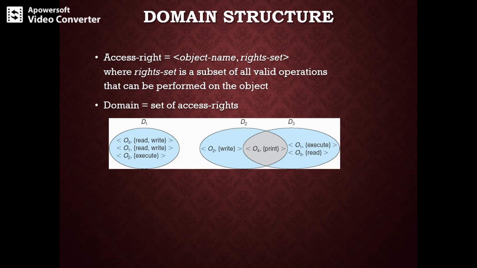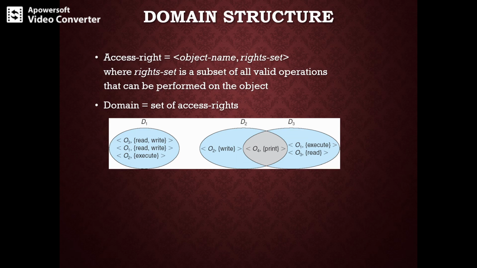Each domain will have a list of objects and types of operations. In the first domain you have 3 objects and the type of operations that can be performed. The ability to execute an operation on an object is called an access right, and the domain is a collection of access rights, each an ordered pair of object name and right set.